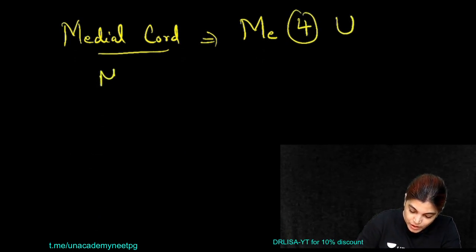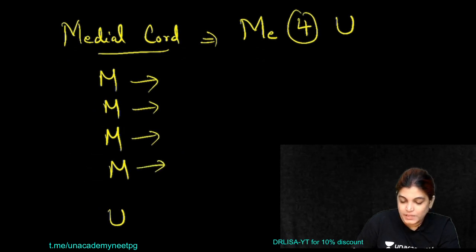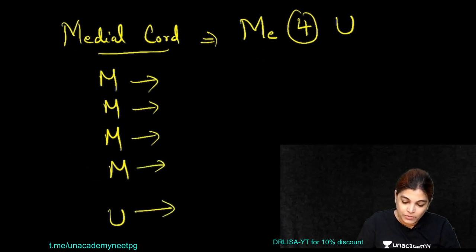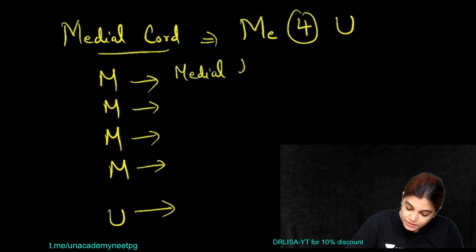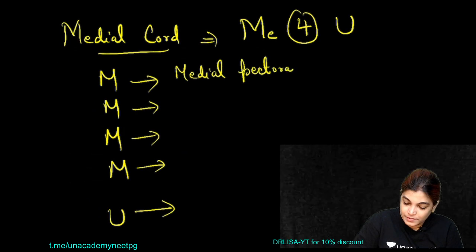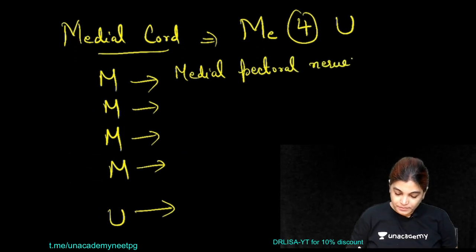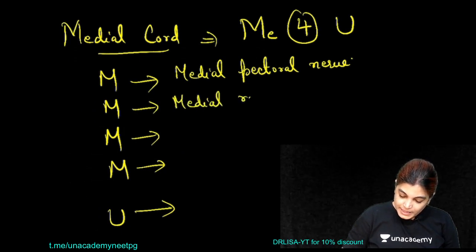So 4M and one is U. Write down the names of the nerves: medial pectoral nerve, and medial root of median nerve.